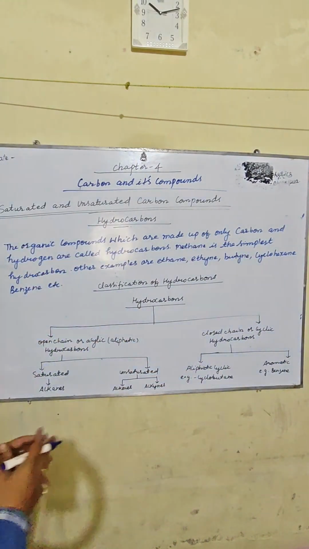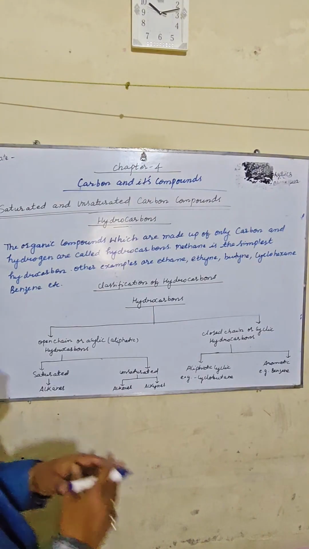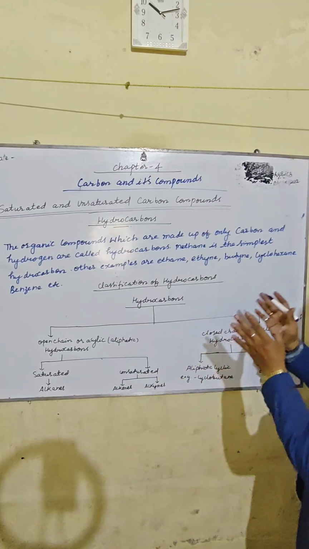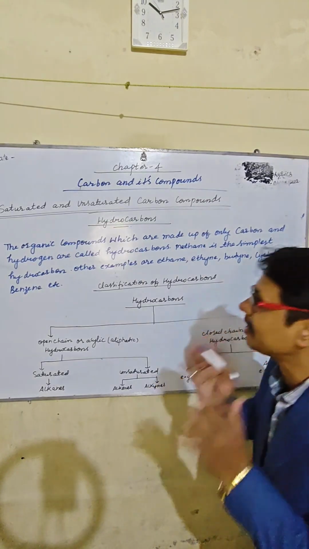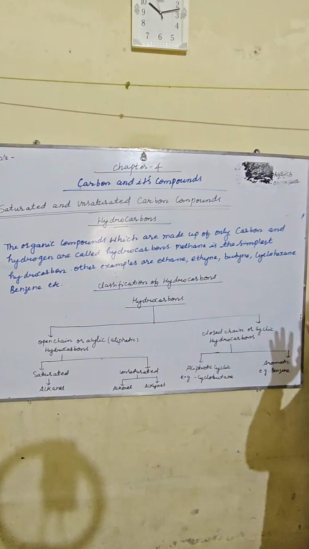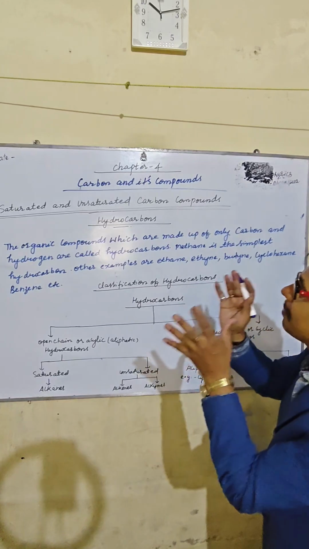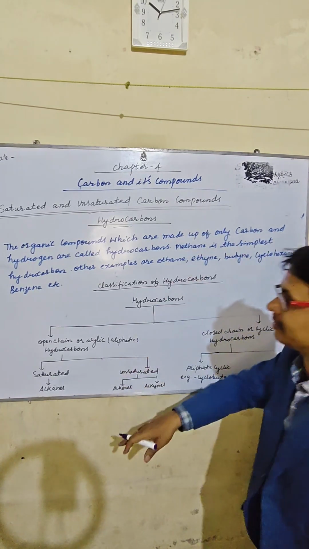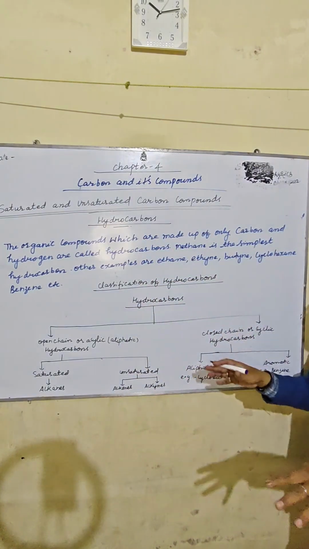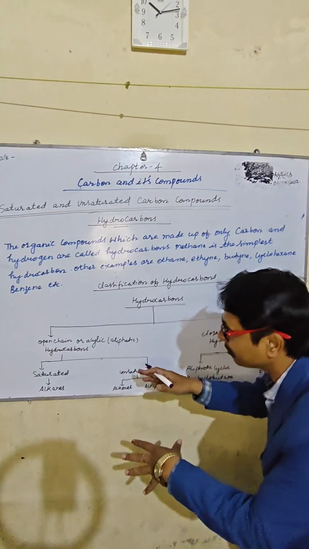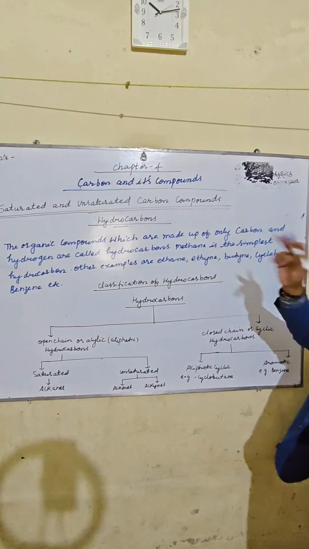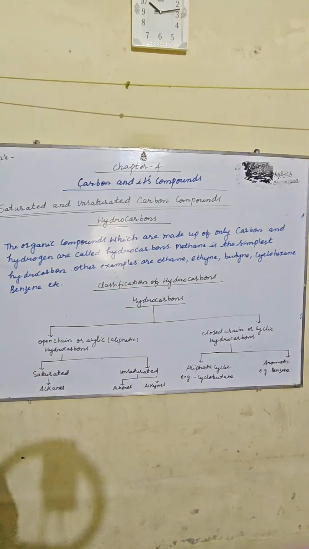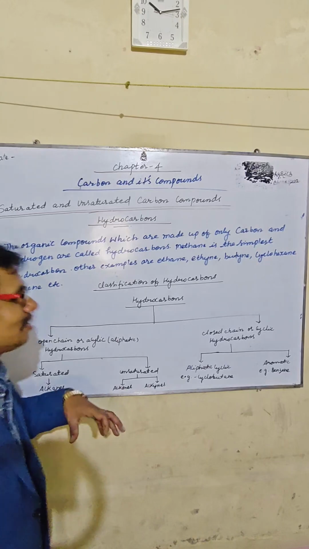So the second topic is classification of hydrocarbons. We understood that the organic compounds which are made up of only carbon and hydrogen are called hydrocarbons. Methane is the simplest hydrocarbon and other examples are ethane, ethyne, butane, cyclohexane and benzene. We already know what a hydrocarbon is, but the second thing is the classification of hydrocarbons. How are we going to read the saturated and unsaturated hydrocarbons in this chapter?